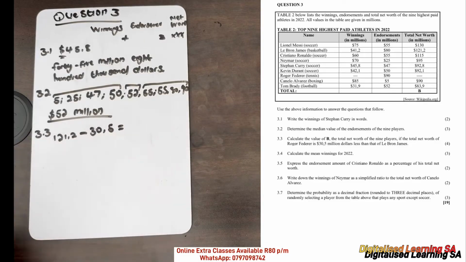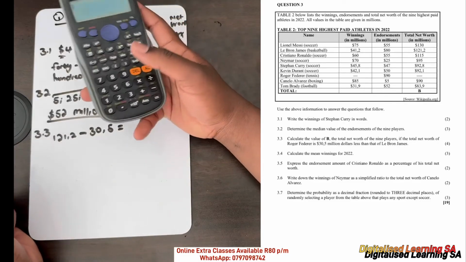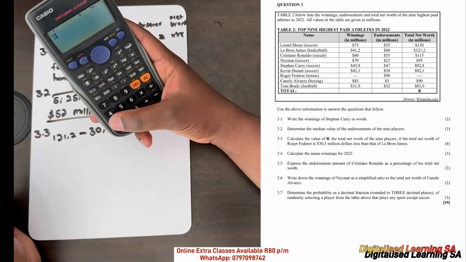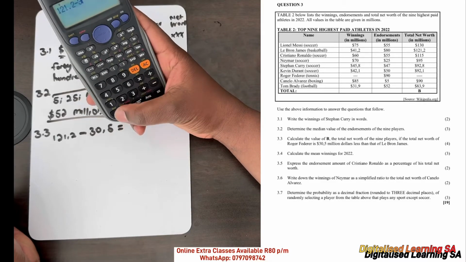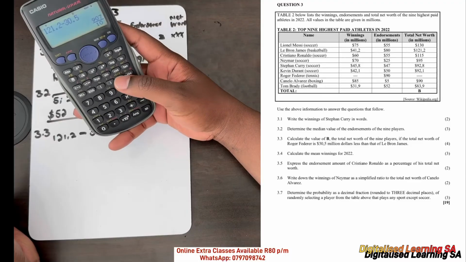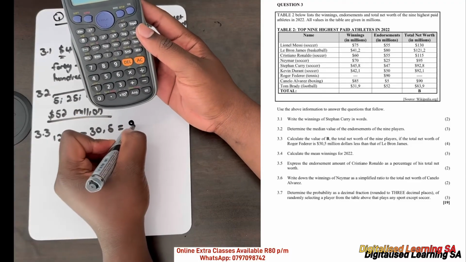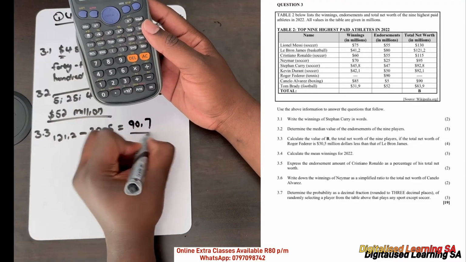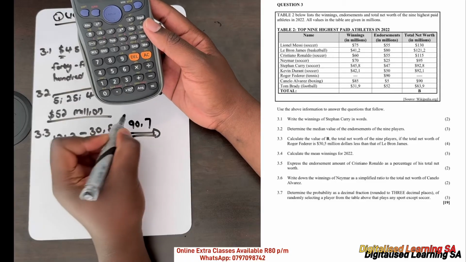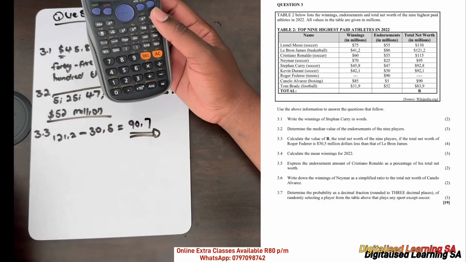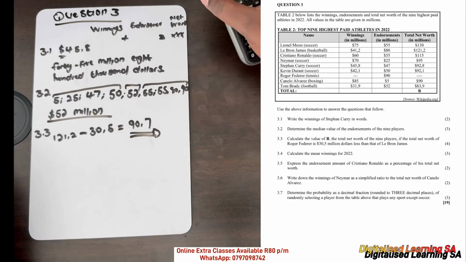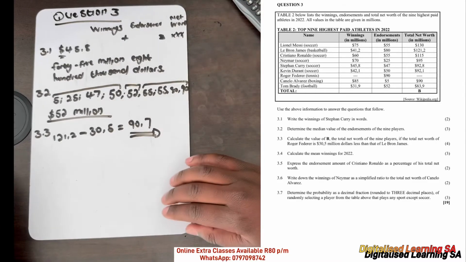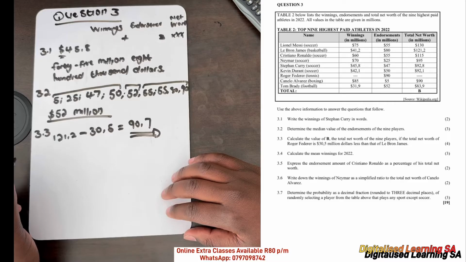We substitute this on our calculator: 121.2 minus 30.5, and our answer is 90.7, meaning that the net worth of Roger Federer is 90.7. Now we are asked to calculate the value of B. To get B, we just add the entire net worth of the 9 players.